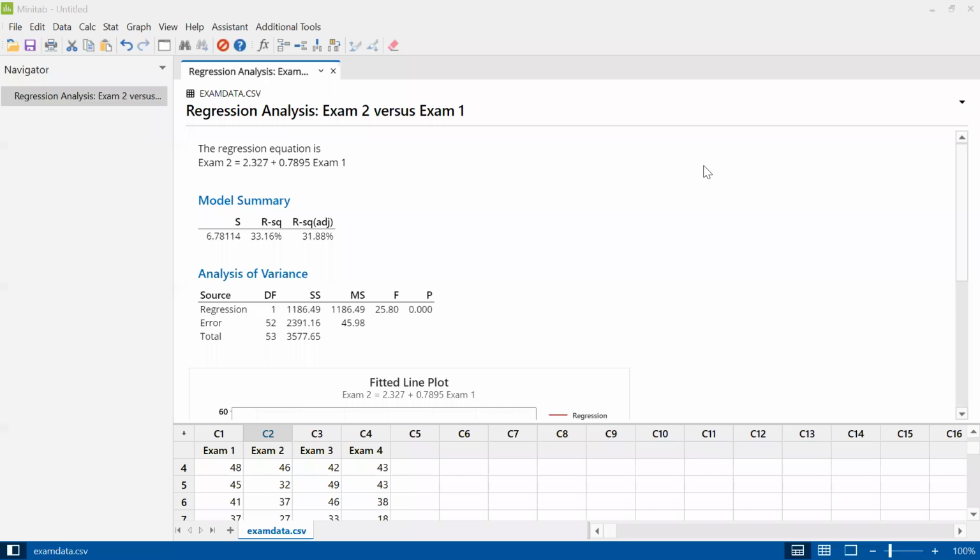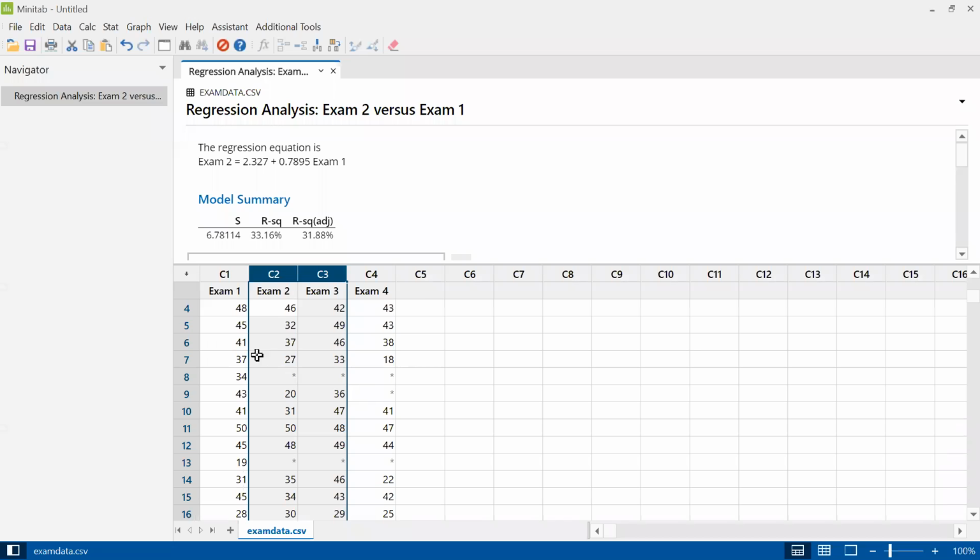All right, for the second example, I want to just reuse the same data. Let's run linear regression on exam 2 and 3. Predicting the second exam based on the first didn't help very much, but maybe we could predict the third based on the second. Maybe this early semester stuff was too much like pre-calc, and once we got to the second exam, we started doing more new stuff, so maybe there's more of a pattern of the high scoring students scoring higher and the low score students scoring lower.